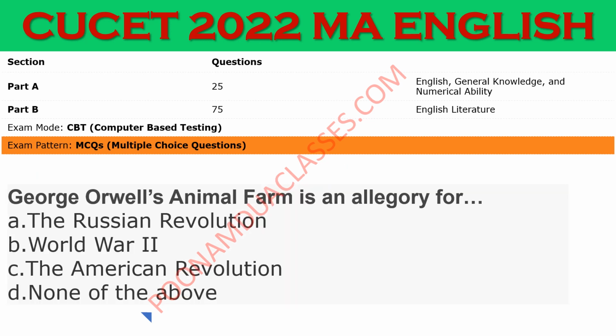Literature is really deep. You really need to understand too many aspects, so many things, 5,000 years of history of literature. Here we are supposed to tell something about George Orwell's Animal Farm, very famous allegorical novel. It was based upon the Russian Revolution. So George Orwell's Animal Farm is an allegory for the Russian Revolution.